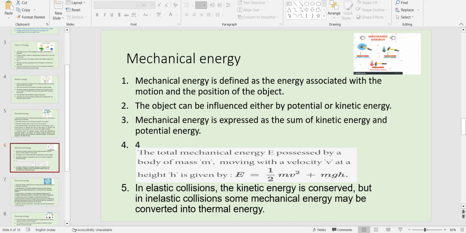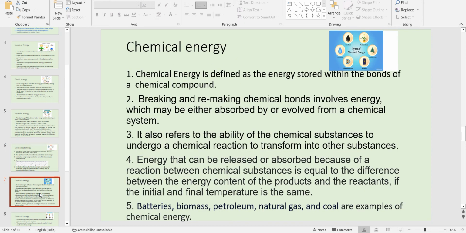So friction can be another example. Due to friction, the mechanical energy is reduced, or some is dissipated in the form of heat, right? So this is about mechanical energy.